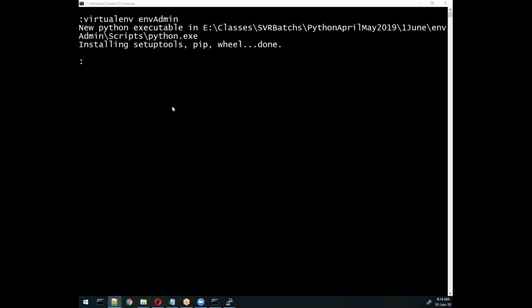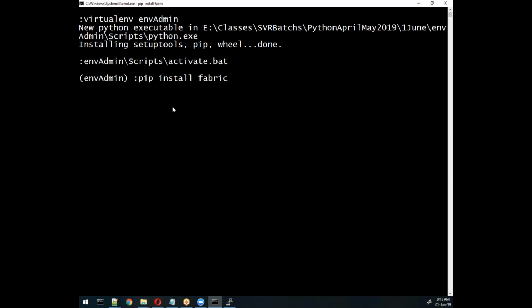First of all, we need to activate this environment. Without activation, it will install to the global packages. So here we will activate using the .bat file, and then we will write pip install Fabric.